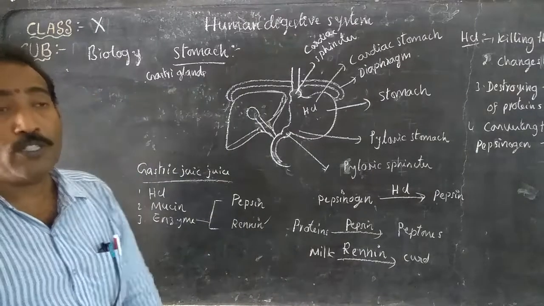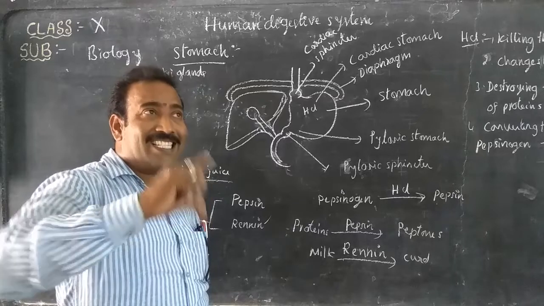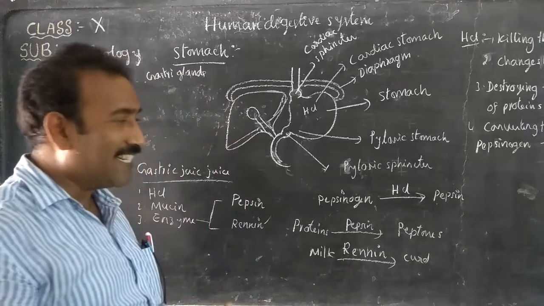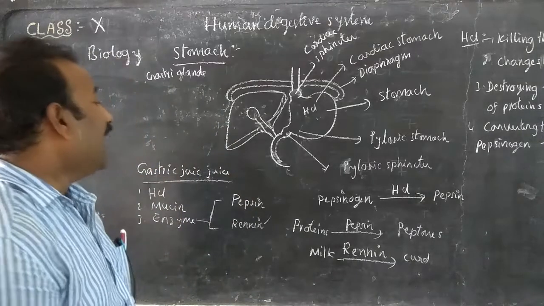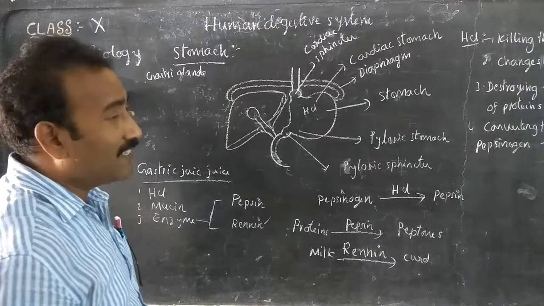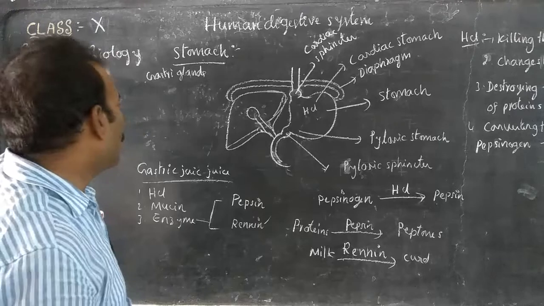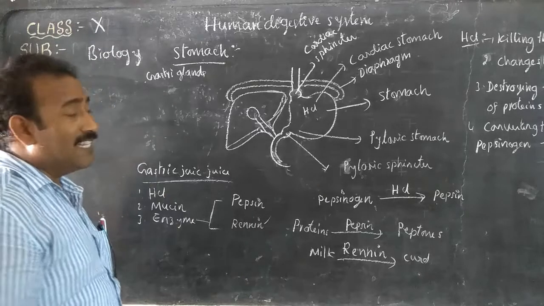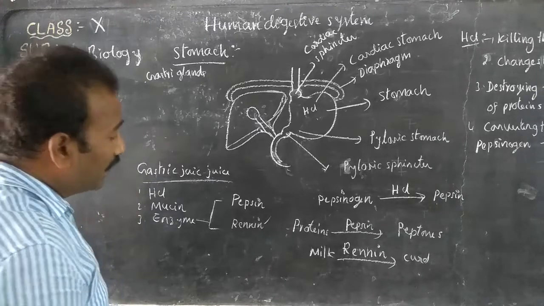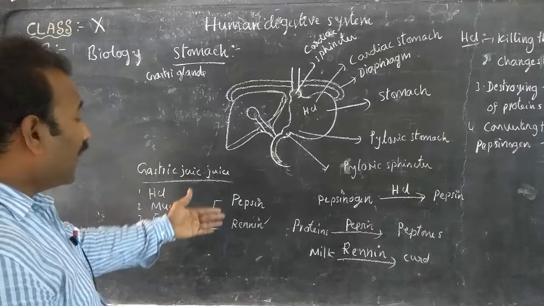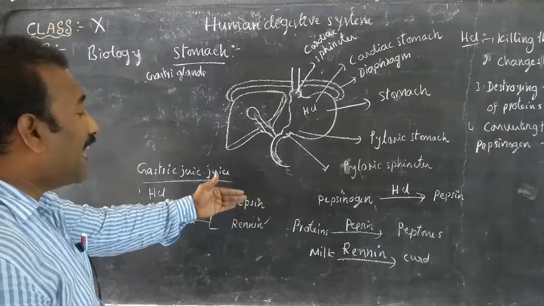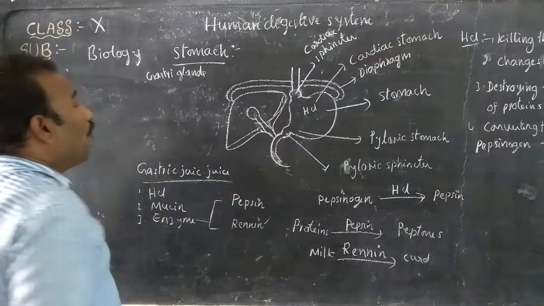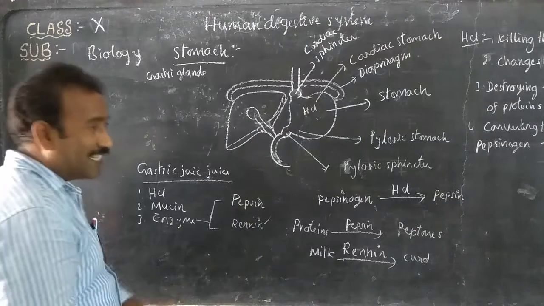Renin is produced only in infants. As the child grows, its production gradually decreases or disappears. That's why infants are able to digest more milk, even 2, 3, 4 liters. Adult human beings are not able to digest a large quantity of milk because the production of renin disappears as the child grows. In this way, food is digested partially in the stomach.